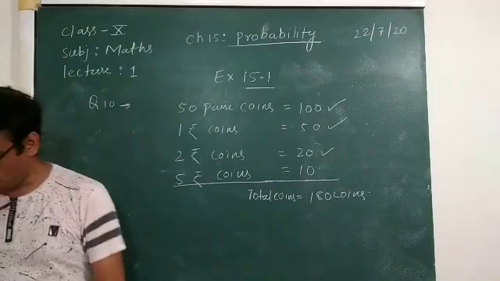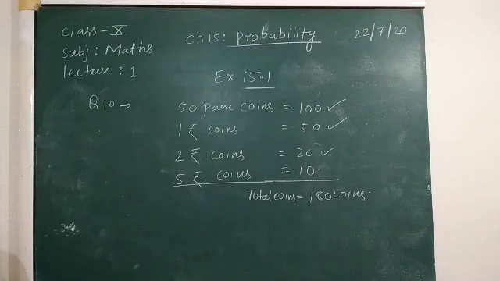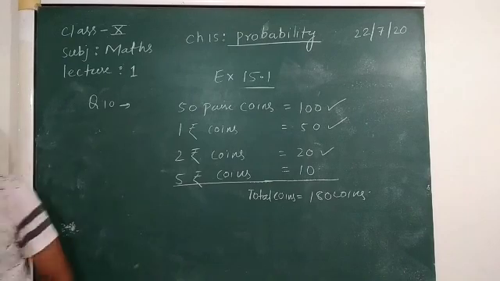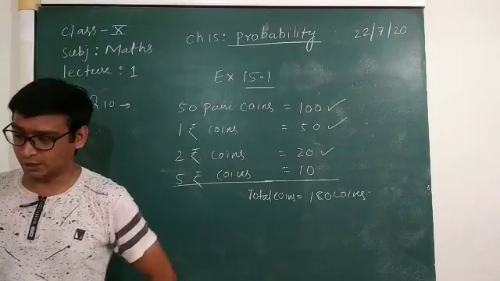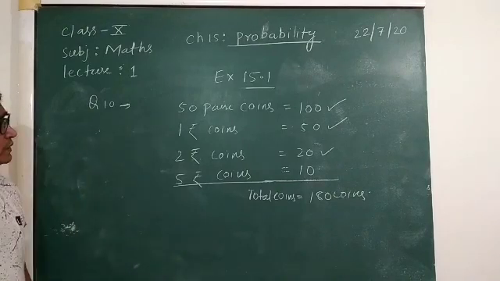Okay. Now what is the question given? If it is equally likely that one of the coins will fall out when the bank is turned upside down, what is the probability that the coin will be a 50 paise coin, will not be a 5 rupees coin? First you have to find out the probability for the 50 paise coin.